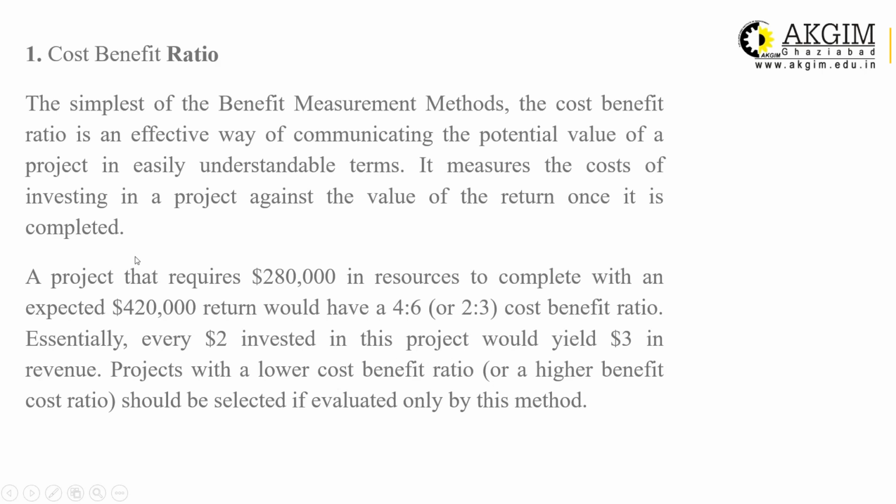So here I have an example. Suppose a project requires $280,000 in terms of resources to complete, and is expected to earn $420,000 as a return. Then your ratio will be 4:6, or 2:3. That is the cost benefit ratio. How to interpret it? 2:3. Every $2 invested in the project would yield $3 in revenue. So it will be a profitable one and you can select it.